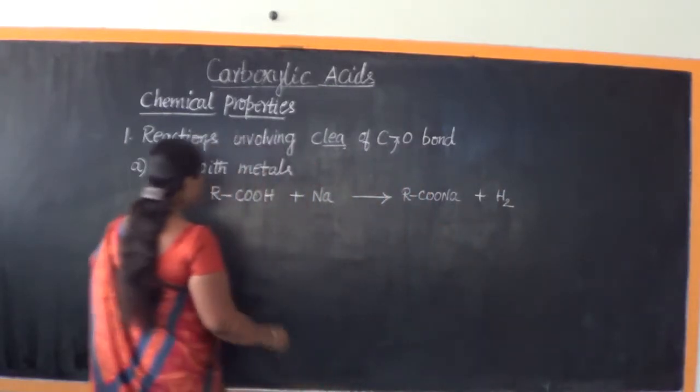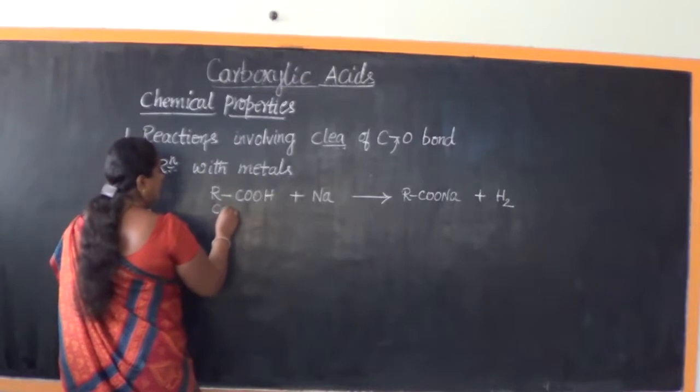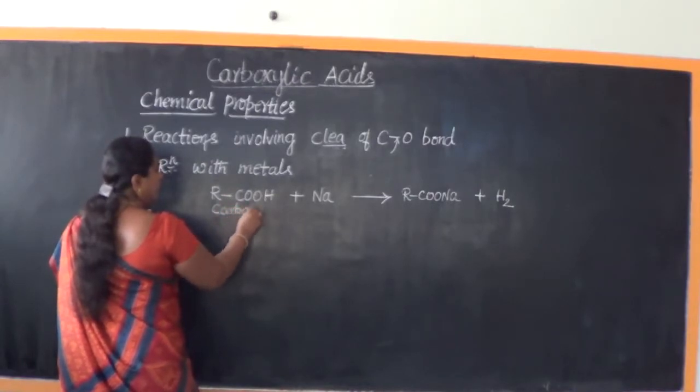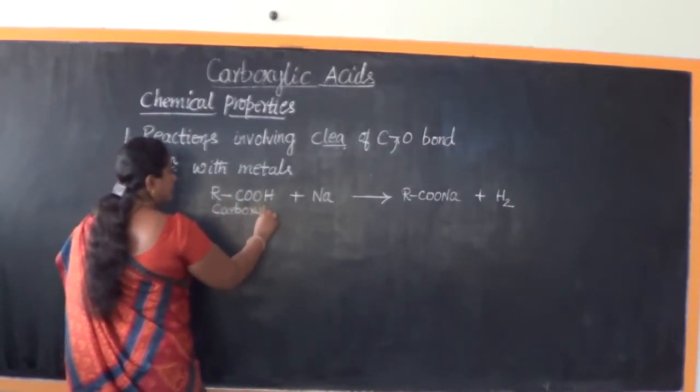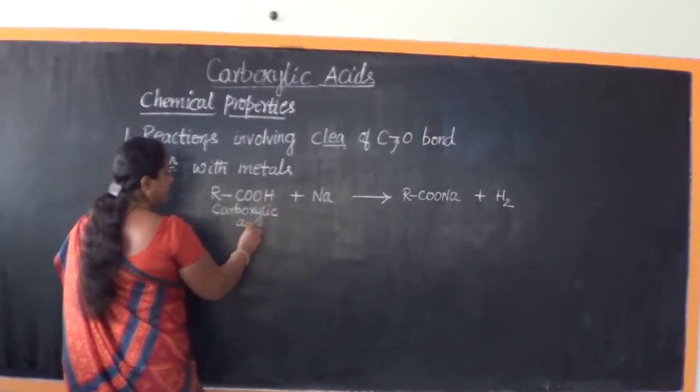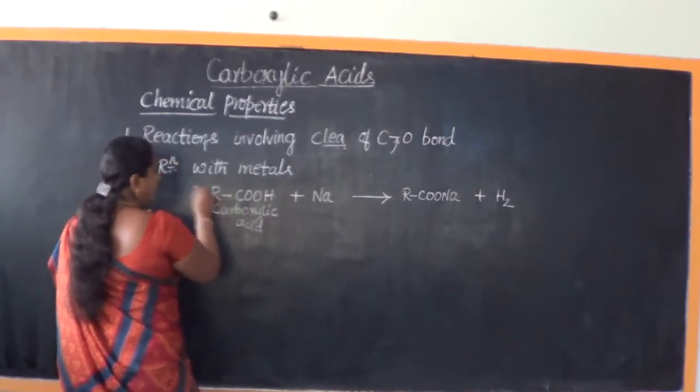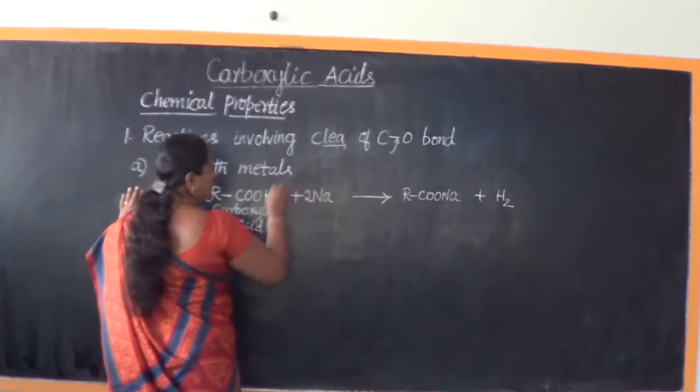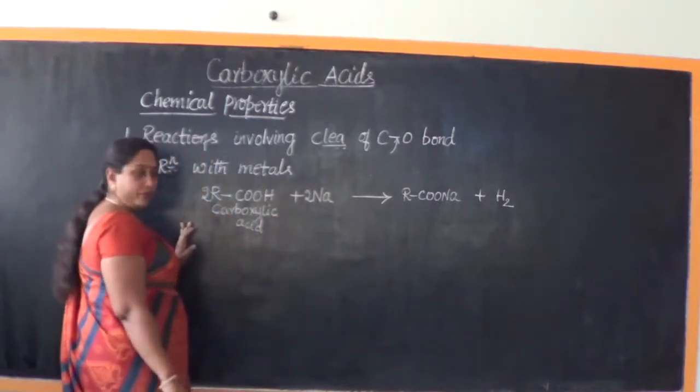So what is the reaction? These are the carboxylic acid, which is our starting material. They react with metals like sodium.